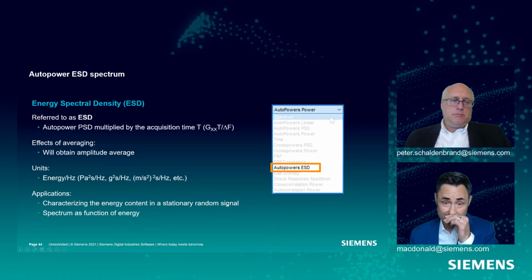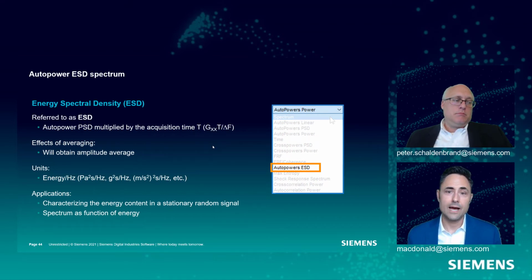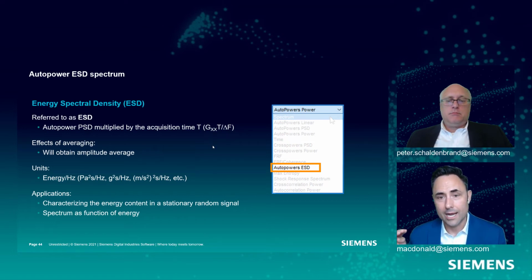Lastly, just real briefly, there is something called an energy spectral density. All we're doing here is taking our AutoPower PSD and multiplying it by the amount of time, that capital T, that we use to calculate the FFT. The reason we would do this is because we're interested in an energy unit. When I look at the energy meter on the back of my house, it tells me how many kilowatt hours of energy I have used, right?